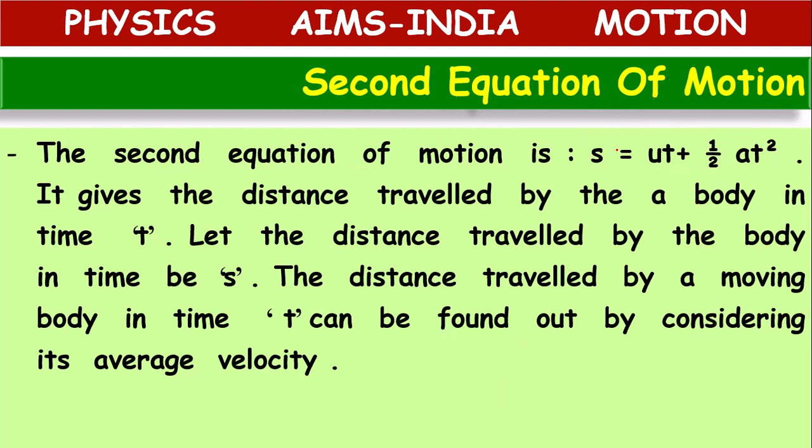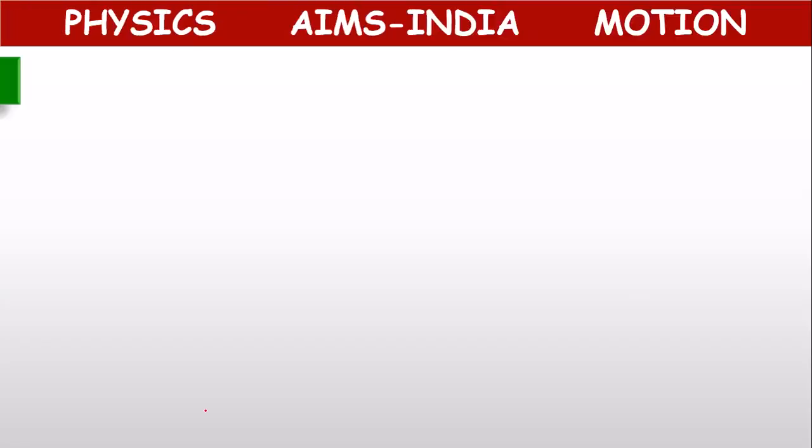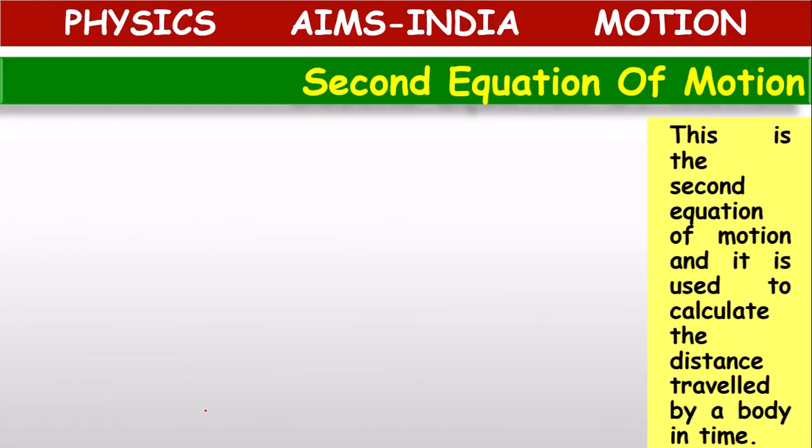So it gives the distance traveled by a body. s means distance or displacement traveled by a body in time t. Let the distance or displacement traveled by a body in time t be s. The distance traveled by a moving body in time t can be found out by considering its average velocity. Let's see the derivation, children.